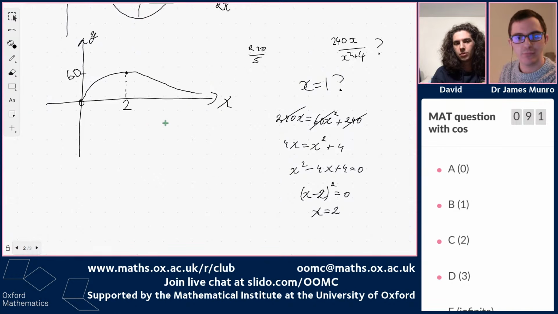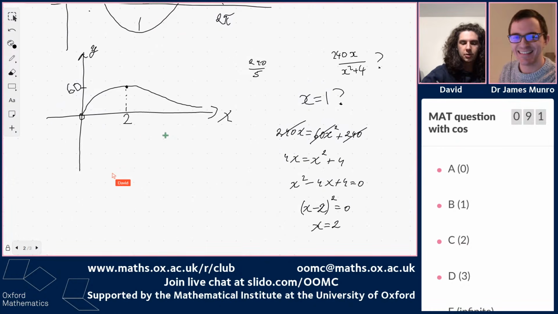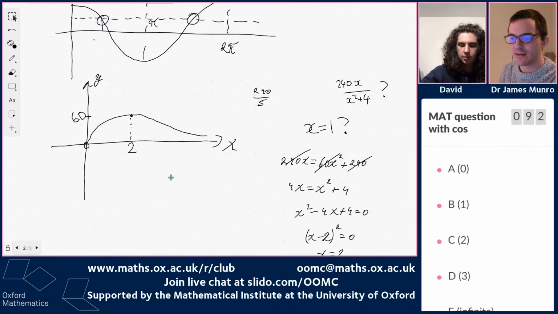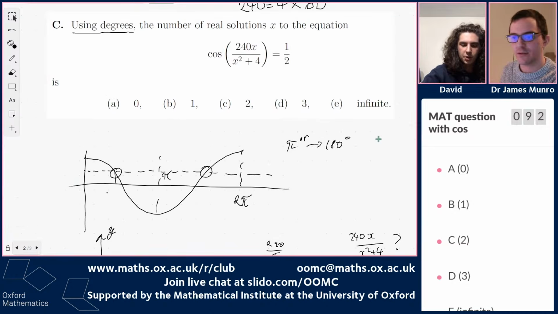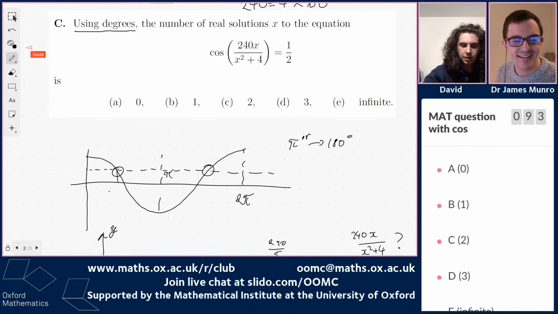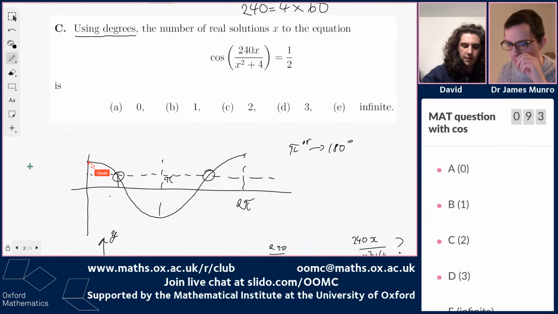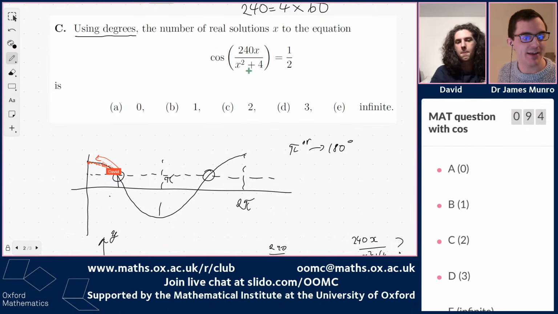So this is how we're going to go. I'm just going to draw it with a red pen, because why not? We start off at 0, and then we go all the way up to 2, reach this point, and then we go backwards. As you change x from 0 up to infinity, the thing 240x over x squared plus 4 goes up and then comes back down again.